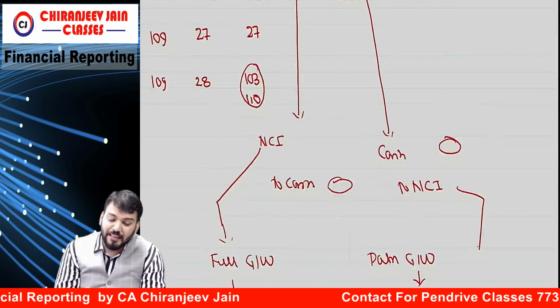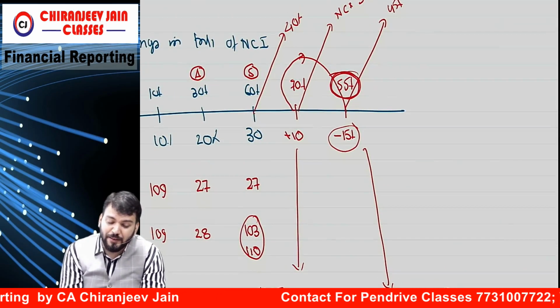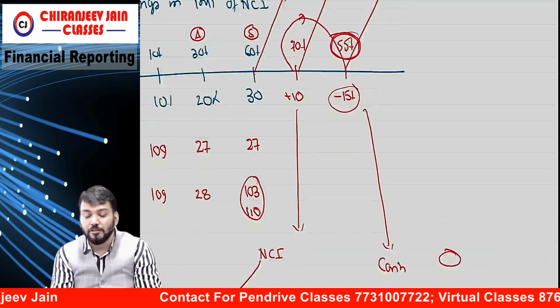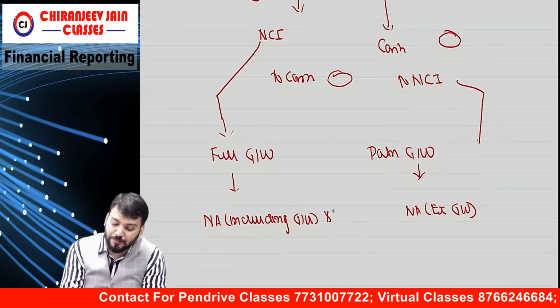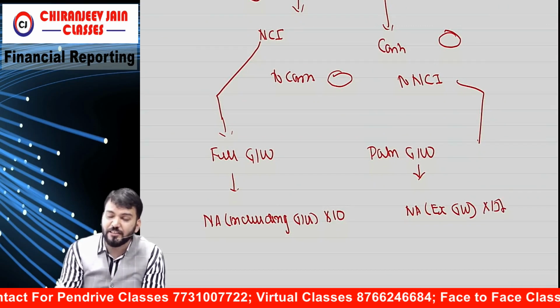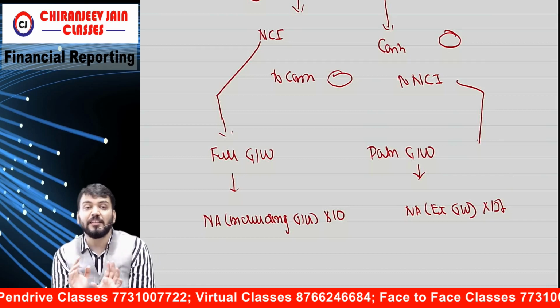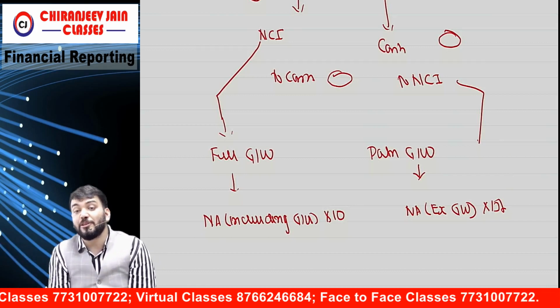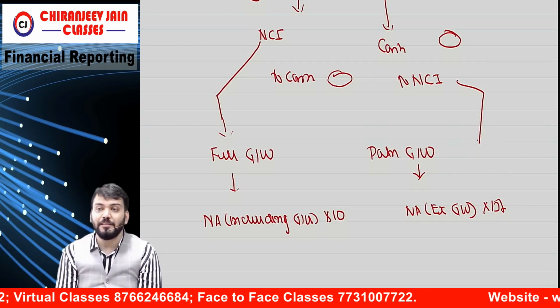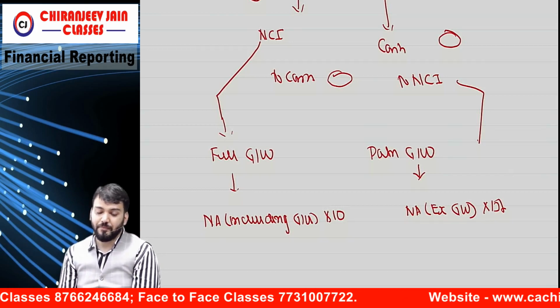If 40 becomes 30, that means a 10% change. So this will be total net assets into 10%. This will be total into 15%, and this value will come. The difference in the above journal entry will be transferred to other equity, not to P&L. This is the case.